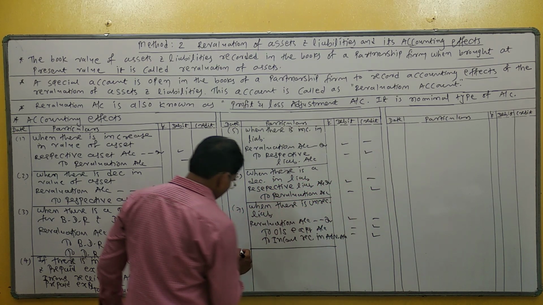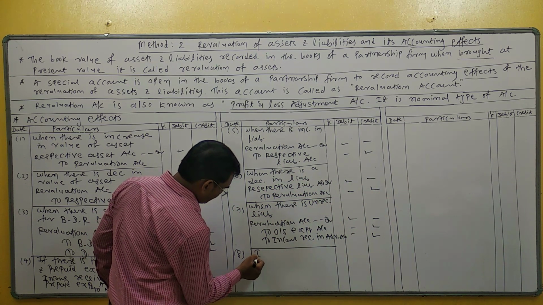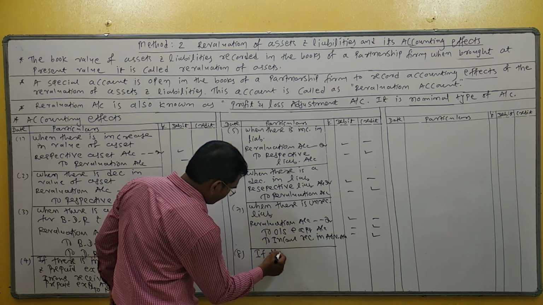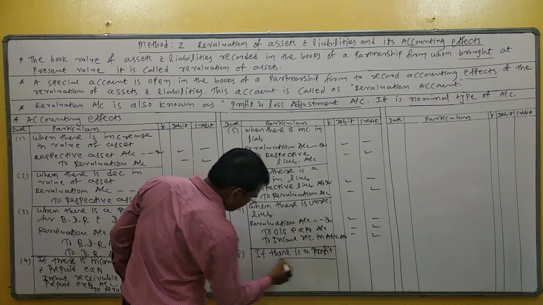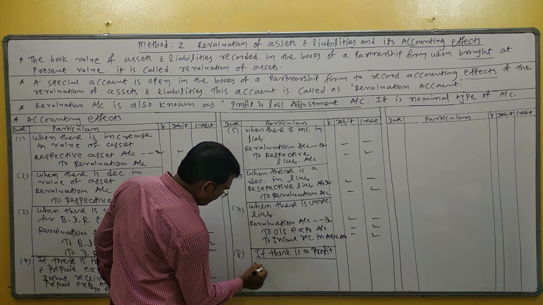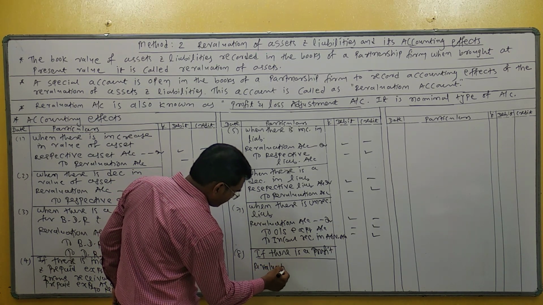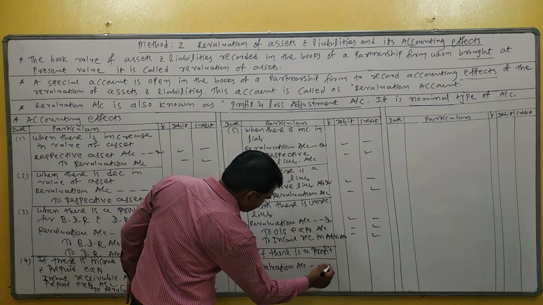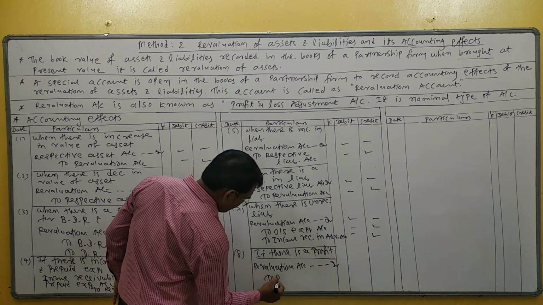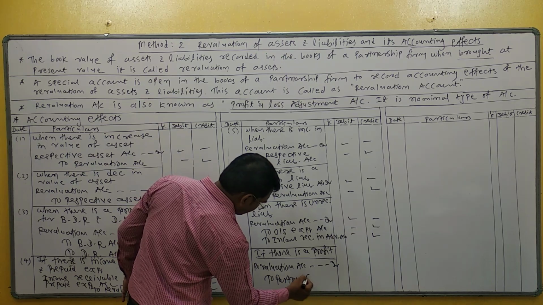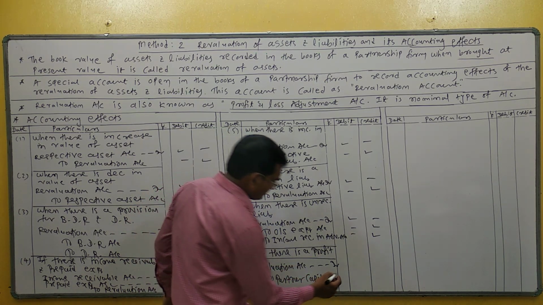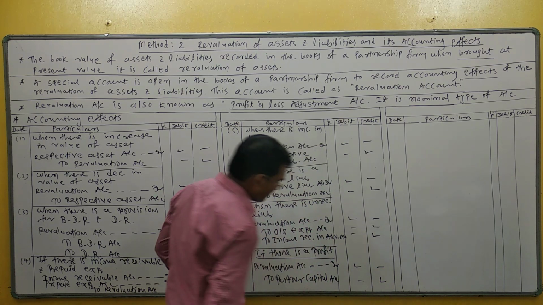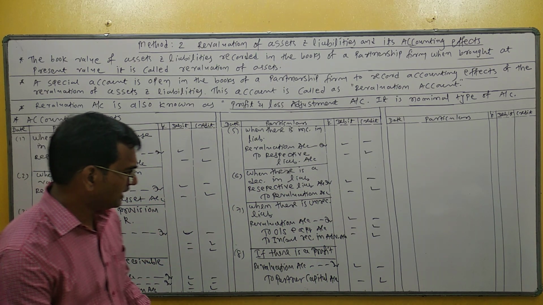Right? So journal entry number 8. If there is profit, what is the entry? Revaluation account debit to partner capital account. Capital or current account, but generally capital accounts are given.